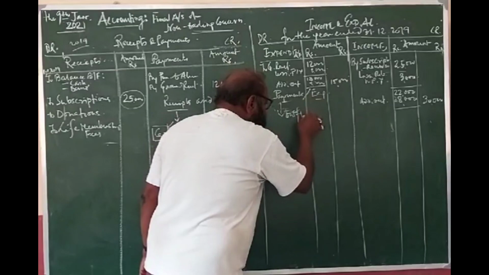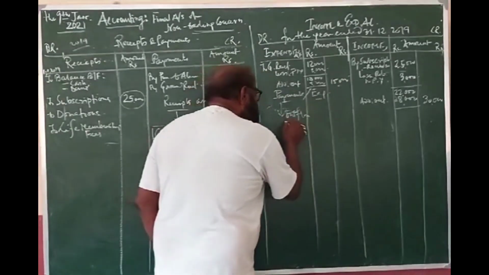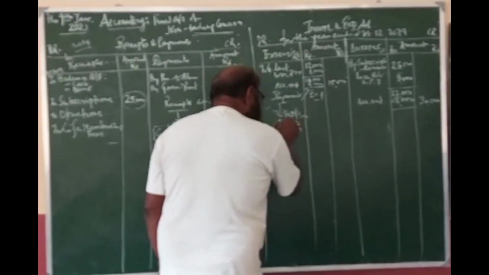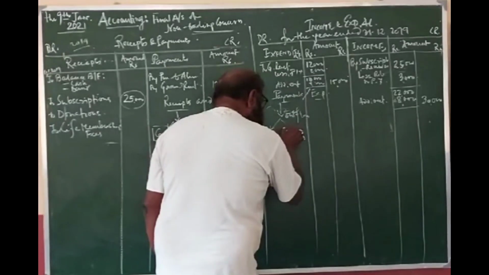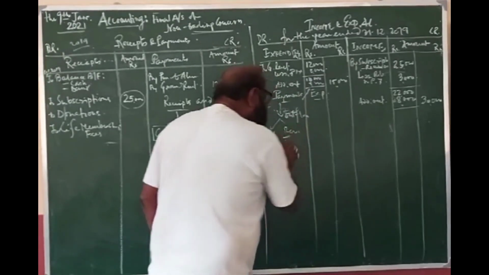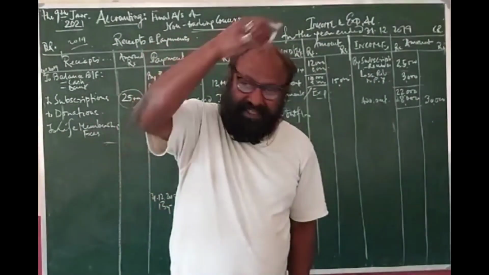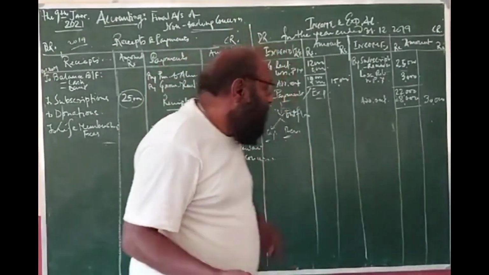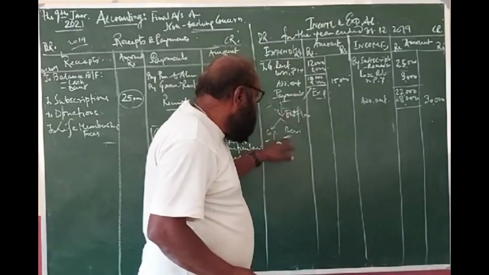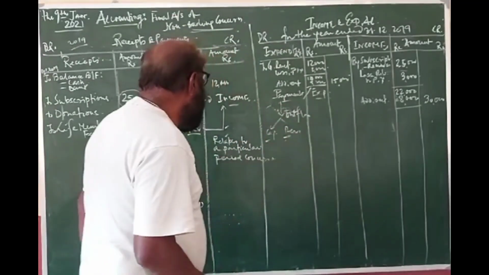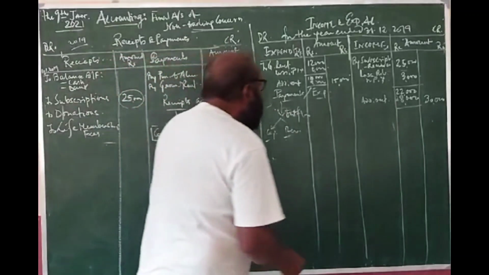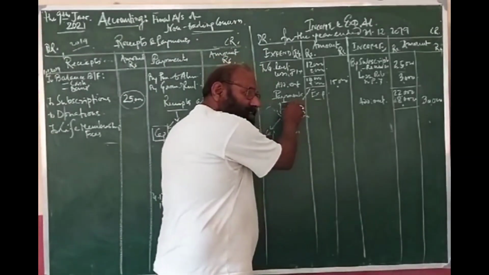Payments refers to any outflow. Clear? And these payments may be of two types: one is capital and one is revenue. Capital payments basically result in appreciation of assets, so it will go to the asset side, to the balance sheet. And payments which are revenue in nature will be treated as an expenditure, so it will come on the expenditure side.